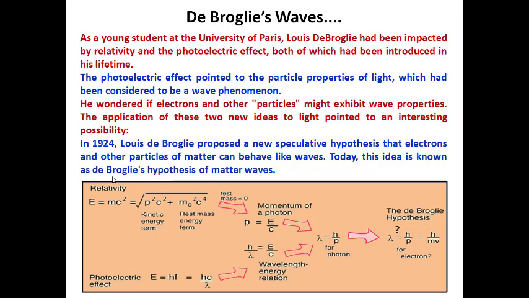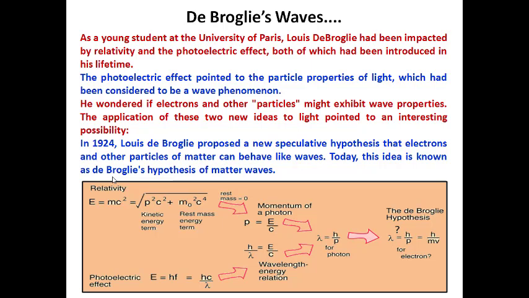Whereas in 1924, Louis de Broglie proposed a new hypothesis that electrons and other particles of matter can behave like a wave. So each and every particle is associated with a wave. That wave is named the de Broglie wave, or matter wave. That is the hypothesis proposed by de Broglie.